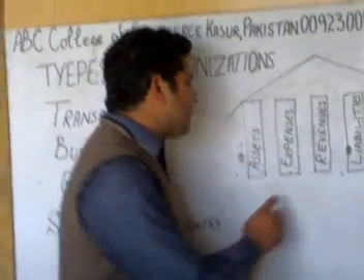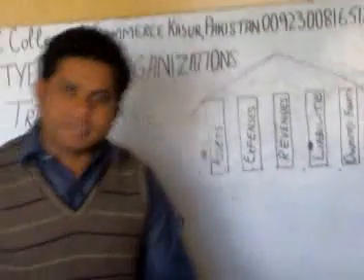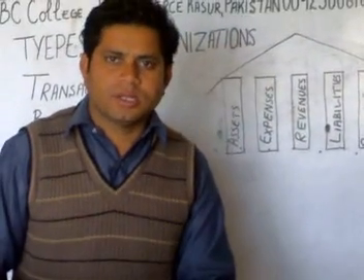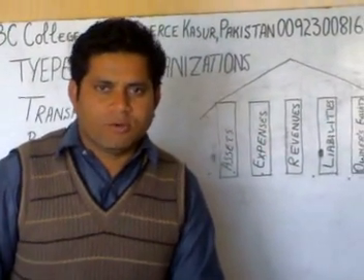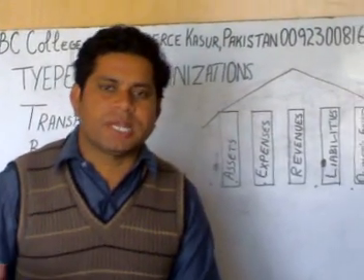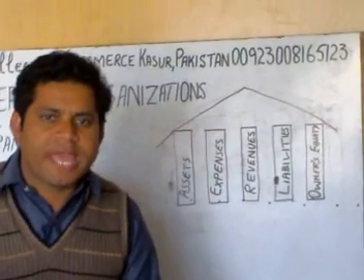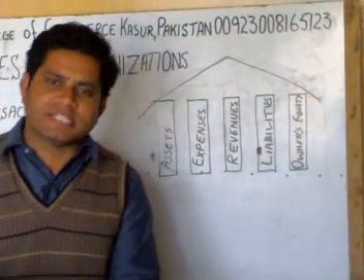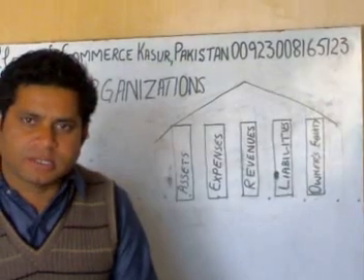Then the second one is expenses. Expenses are such payments which are made for such benefit which has been utilized. We have no future benefit from such a transaction, and expenses are necessary to run a business.